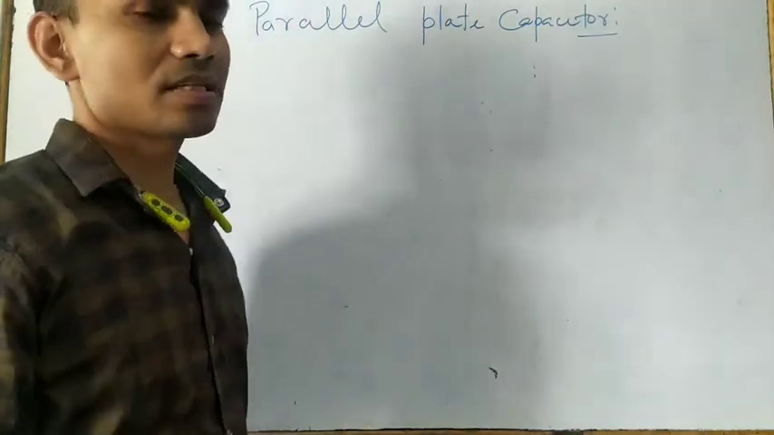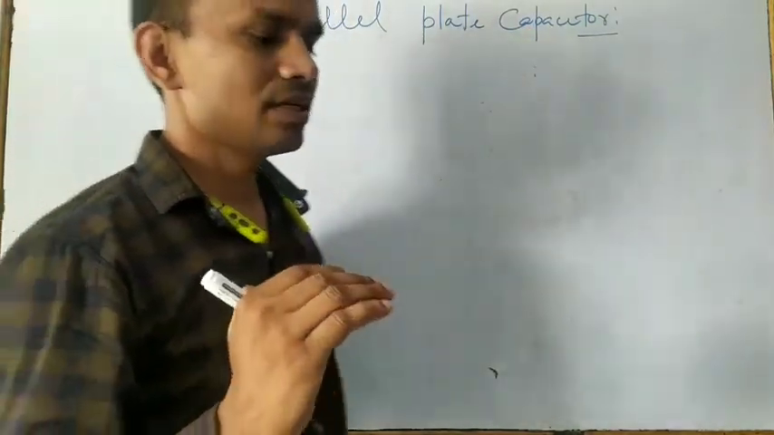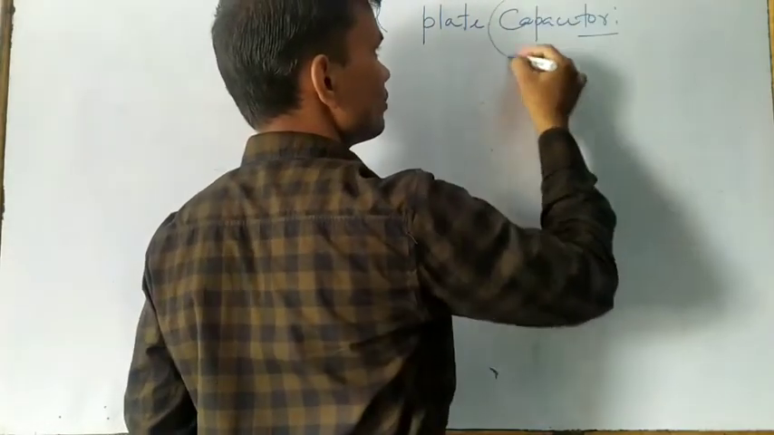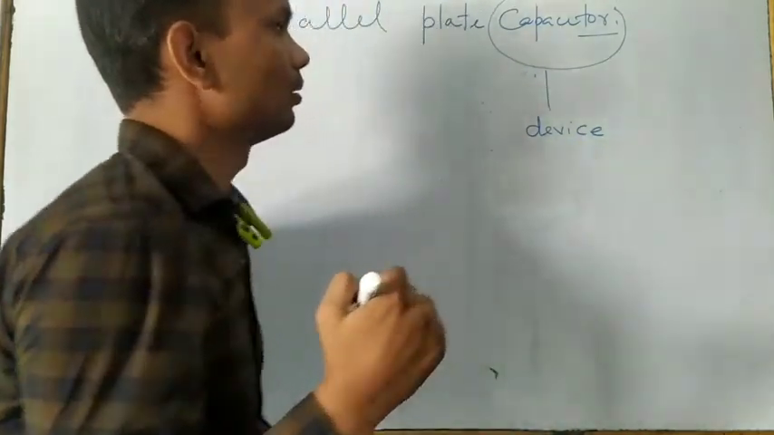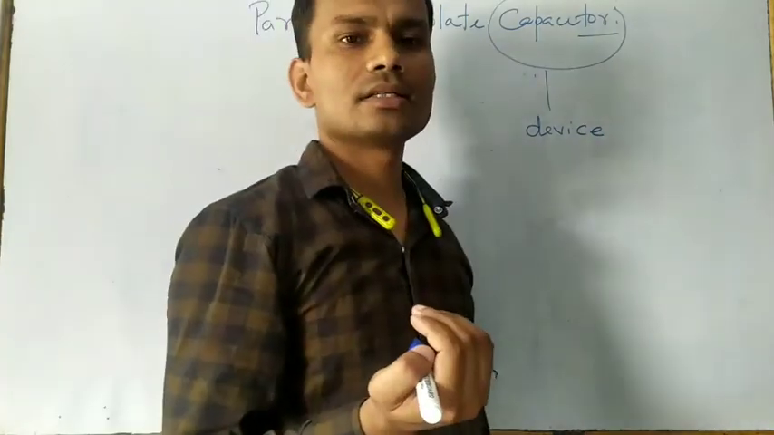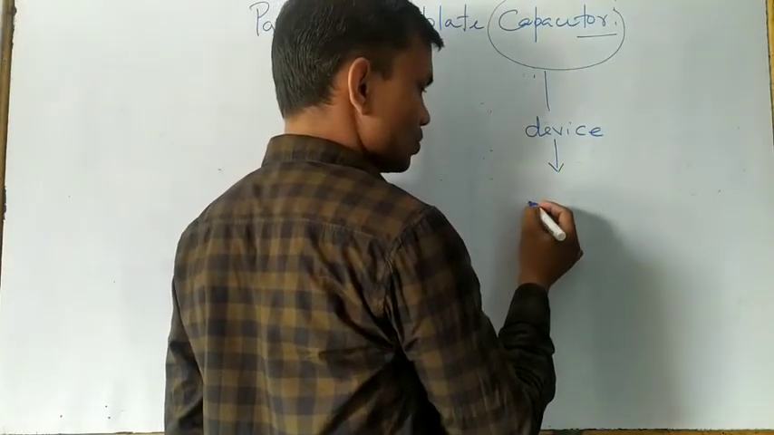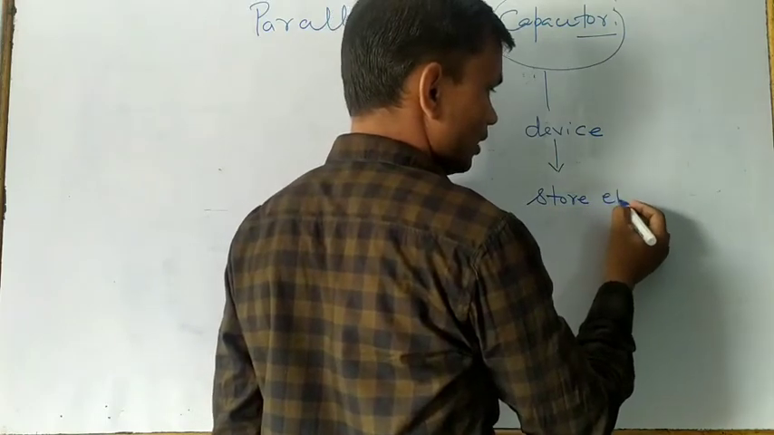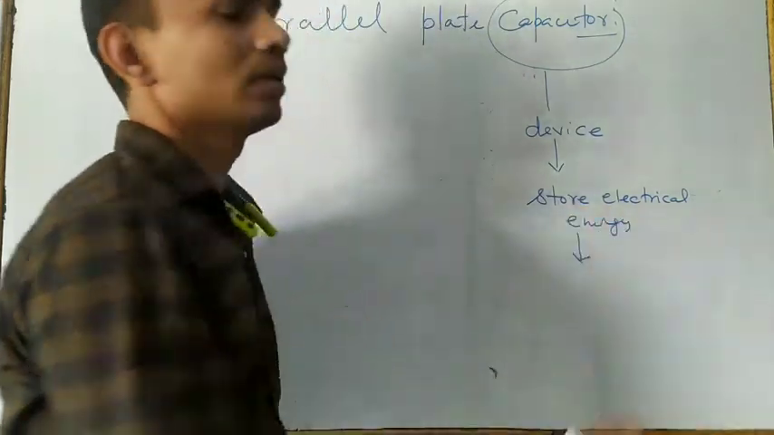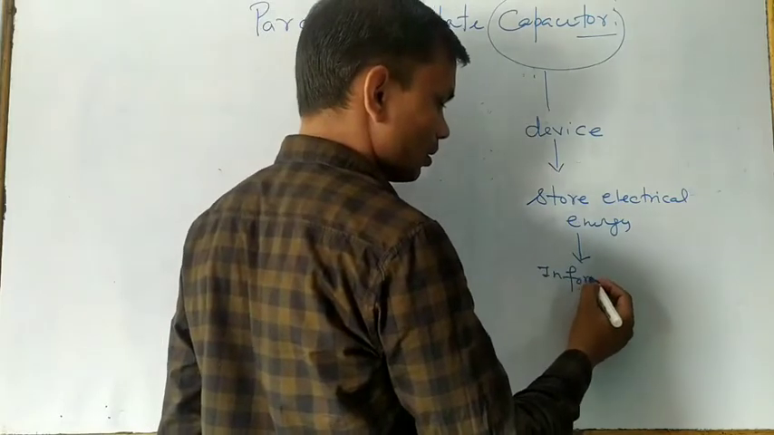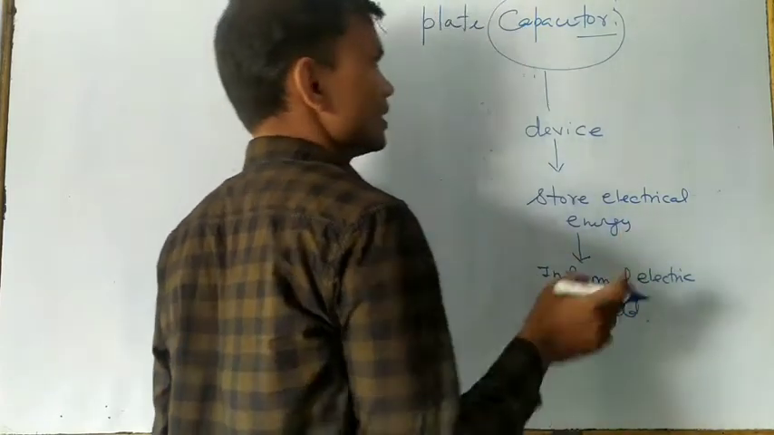Now listen, we already discussed the capacitance of a conductor. Here what we had written is capacitor. A capacitor is a device which stores electrical energy in the form of electric field. So this is what capacitor means.